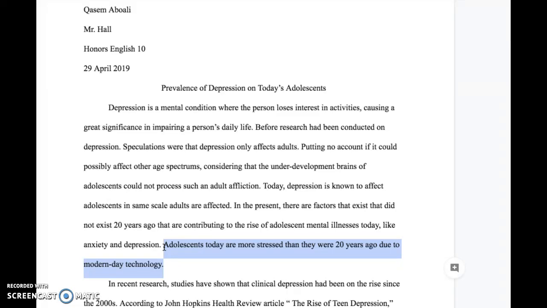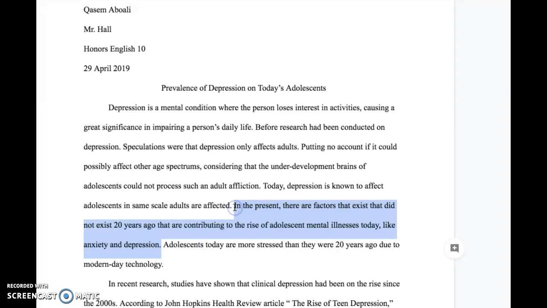Your whole paper is going to be about stress because of modern day technology. Your thesis is typically at the end, and sometimes it can be the second to last sentence. But the problem with this is a different idea. And I can, as a reader, see the connection between mental illnesses, but this is reading to me like you're going to talk about stress when this is the purpose of your paper. So overall, your thesis is okay, it's misplaced, and you need some more context with what's going on here.